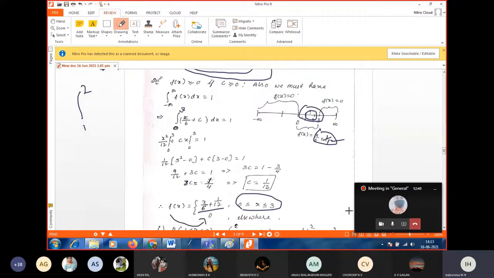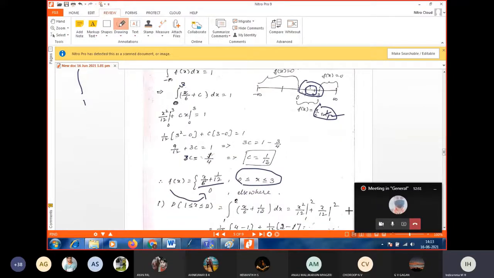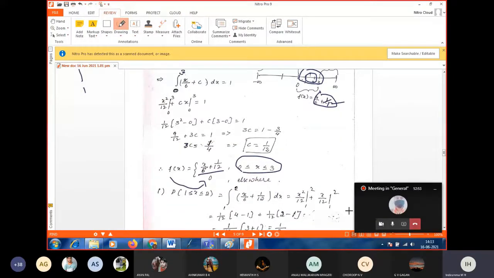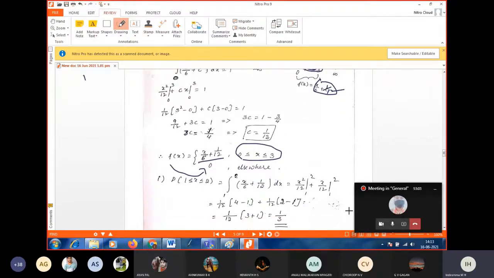Integrate, then apply the limit. Integration of x is x square by 2, 6 twos are 12, that is x square by 12. And the limit 3 gives 1 by 3. Yes, correct. Is this clear to all of you? Yes, ma'am. So next, I will go for the problems on